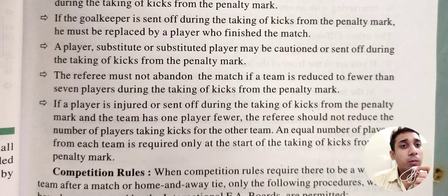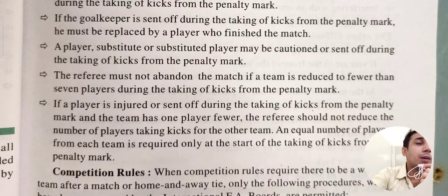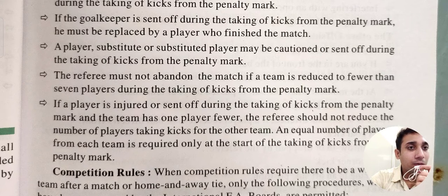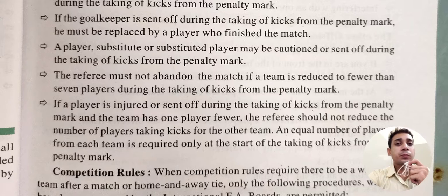Thereafter, the referee must not abandon the match if the team is reduced to fewer than 7 players during the taking of kicks from the penalty mark. It means the referee should not abandon the match, like throwing the match and saying, yes, they are the winning team, let them win. The referee cannot do these things. He needs to stay there, and if the team has 7 players for taking the kicks, then they will give a chance to the 7 players only.